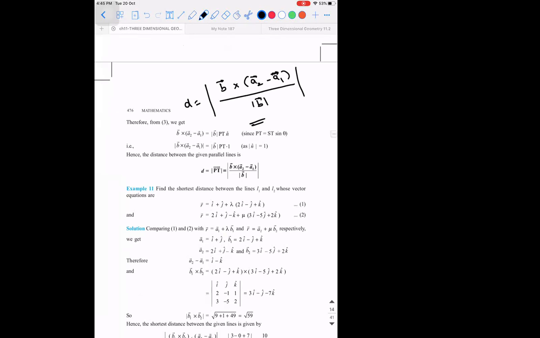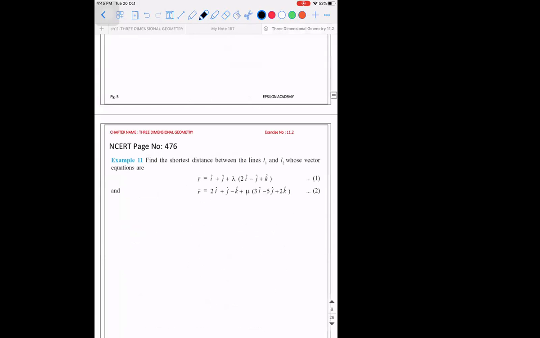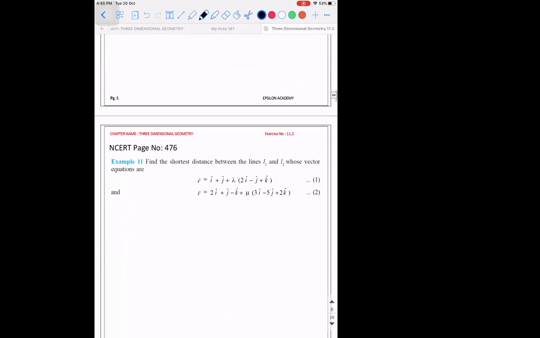Now see. Example number 11. Find the shortest distance between the lines L1 and L2 whose vector equations are given like this. Now look at them and tell me, are they parallel lines or skew lines?